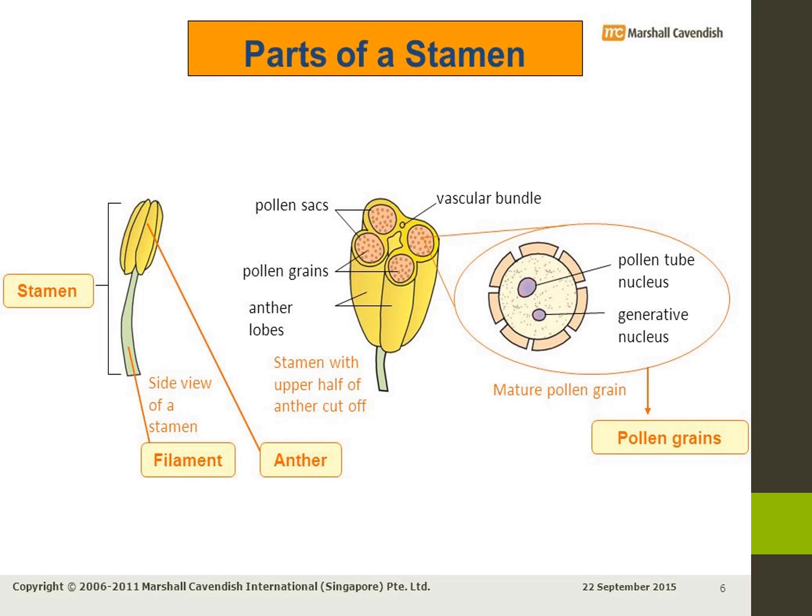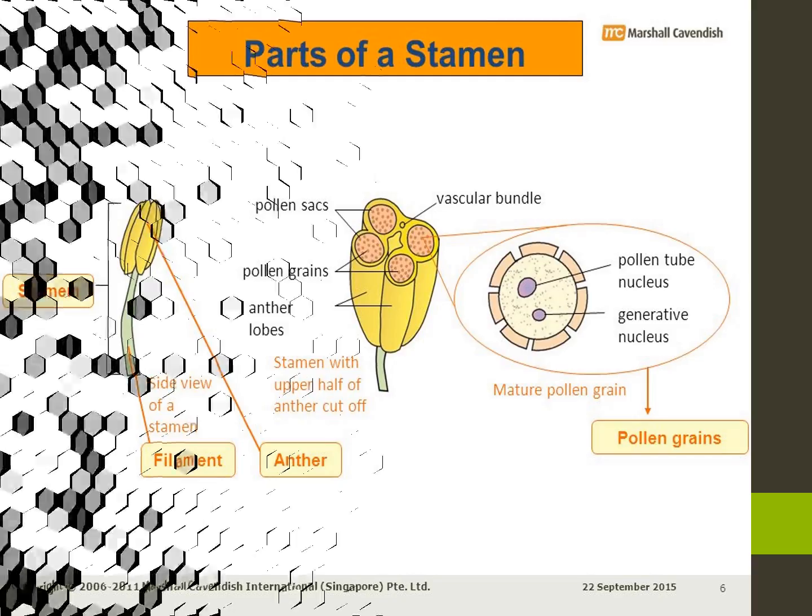Pollen grains are usually spherical in shape with 2 layers: the outer layer is exine, the inner layer is intine. Vegetative cells have the vegetative nucleus, and generative cells have the generative nucleus.